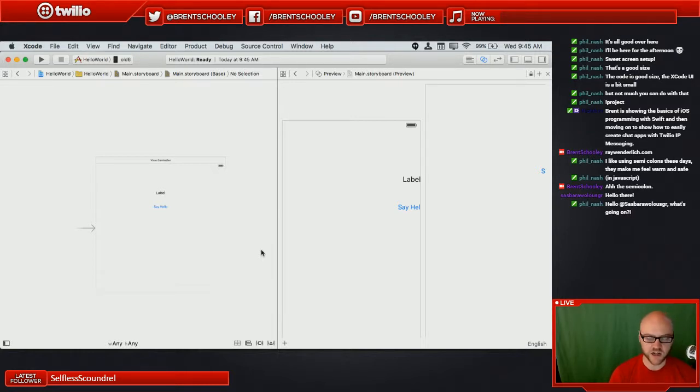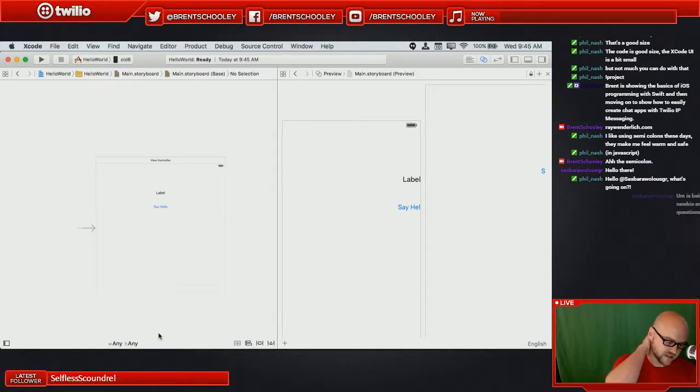So what we're doing right now is we're fixing this auto layout issue that we have. And I wanted to explain how this sort of auto layout world works. So you'll notice down here this wAny hAny thing at the bottom of the screen. And that means any width, any height.